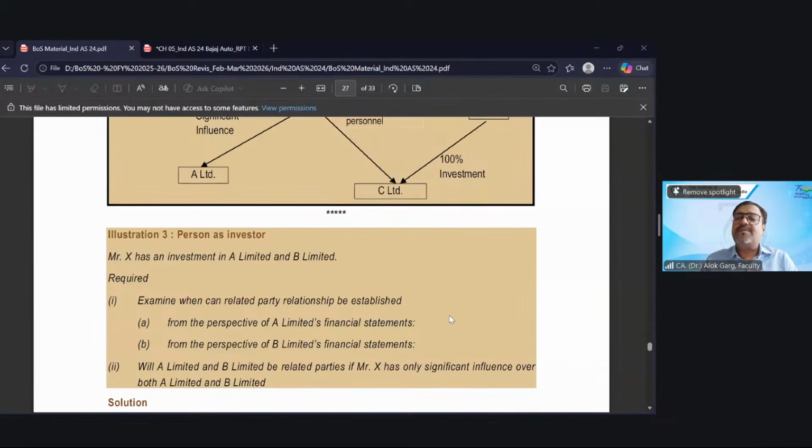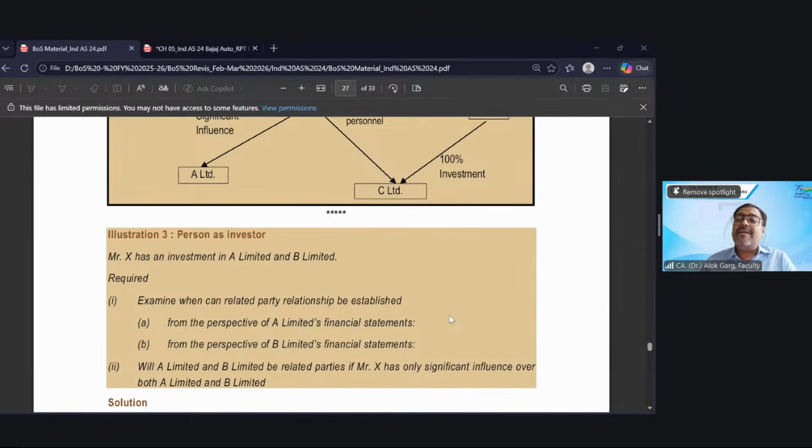It means just because a person has an investment in an entity, that person will not become a related party, right? If just because of the investment one can become a related party, probably I would have been the related party of 50 big companies in India. Everywhere you would see my name, Alok Garg, in all the annual reports. So one thing is clear: just having an investment does not make you a related party.